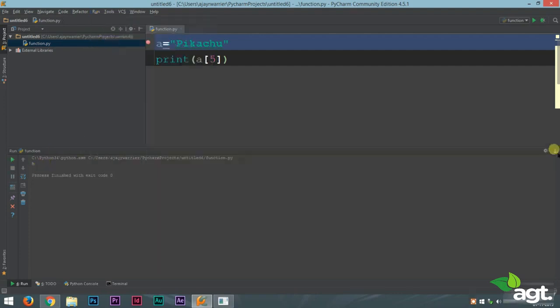We run this, we get H. So we can access individual letters of a string by using the string variable name, square brackets, and the number of the character you want to print. In this case 5 and we get H. Very cool. Remember, the counting starts from 0. That is very important. Remember that always. That is the basics of strings. In our coming lectures we are going to deal more with strings. I'll see you there. Thank you for watching and have a great day.